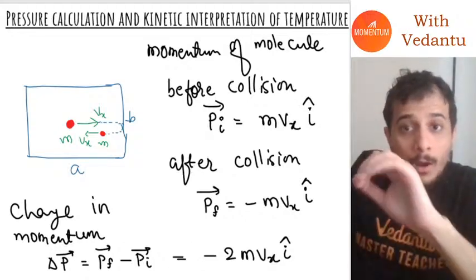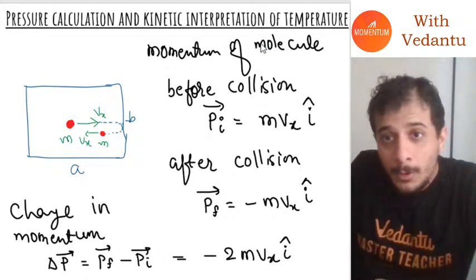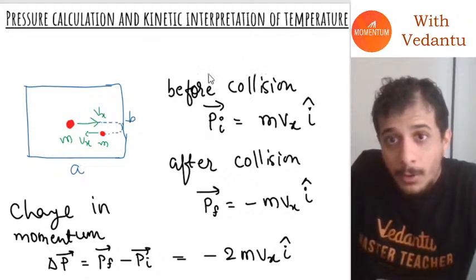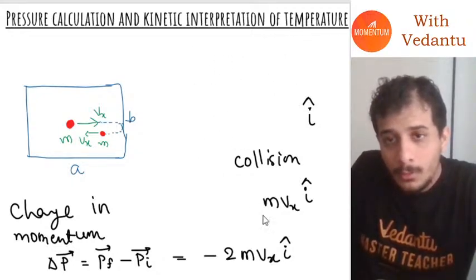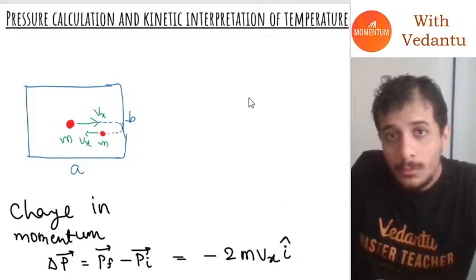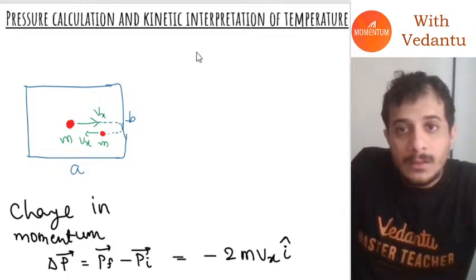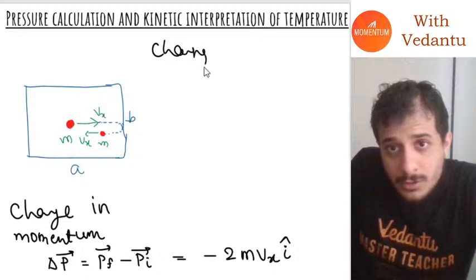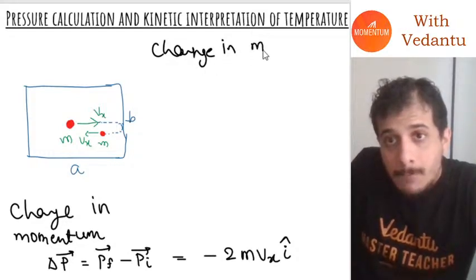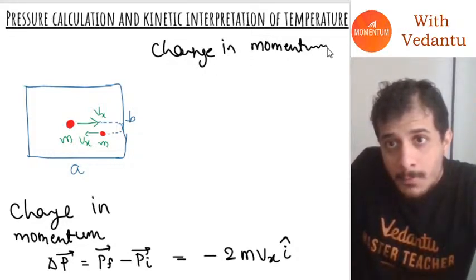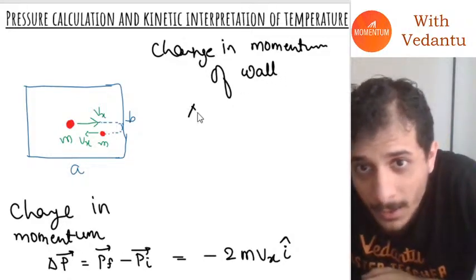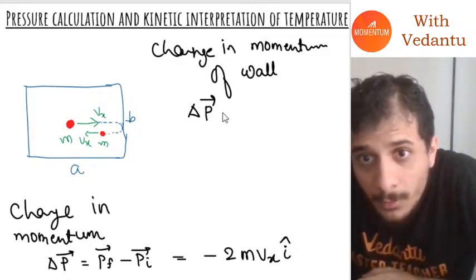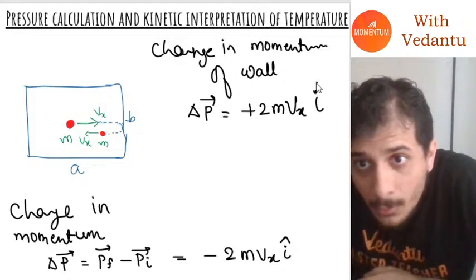So I will talk about the change in momentum of the wall. If I ask you how much that will be, the change in momentum of the wall will be plus 2 mvx i cap.